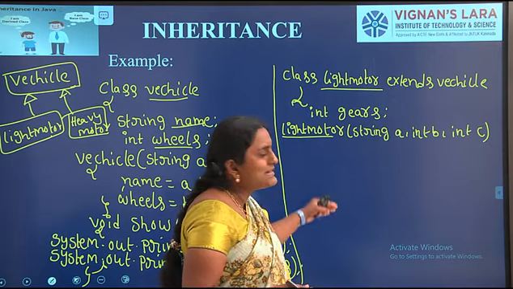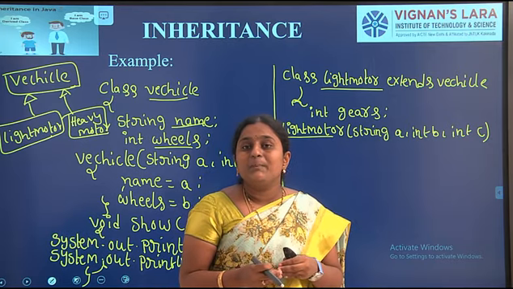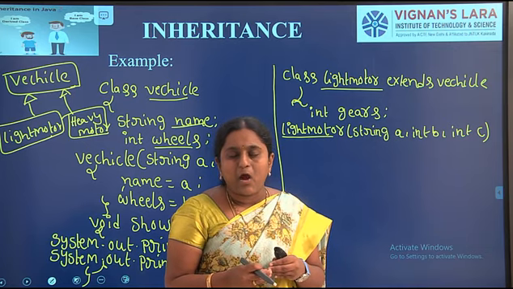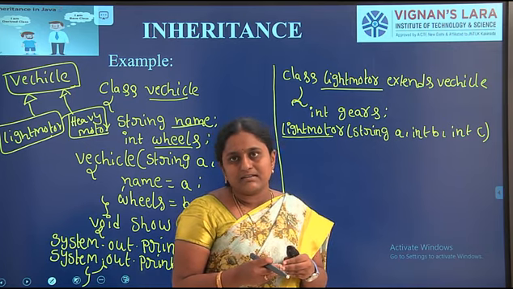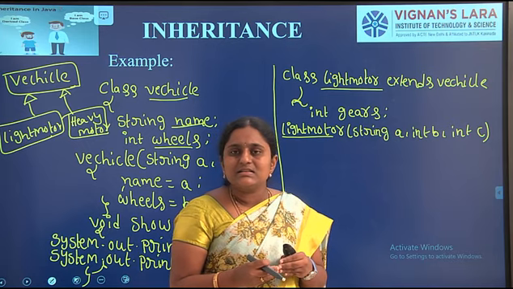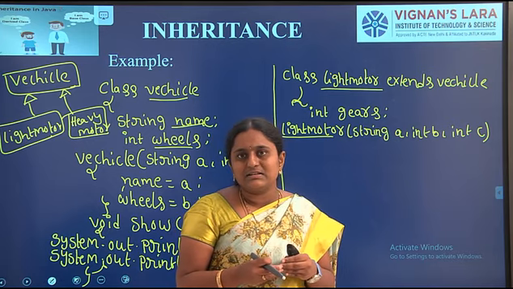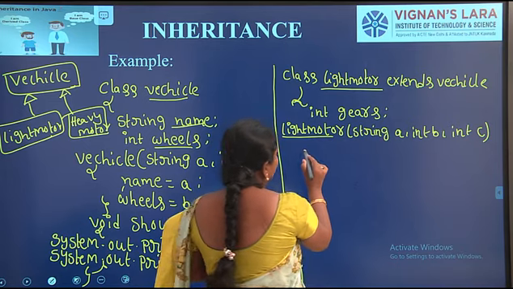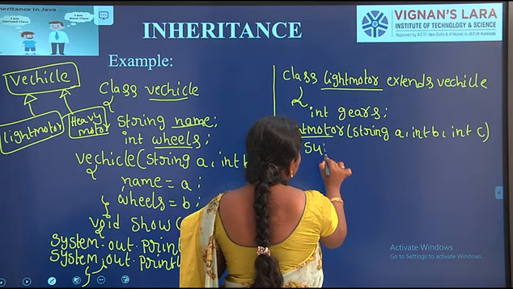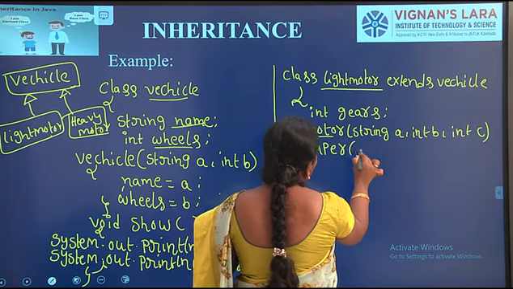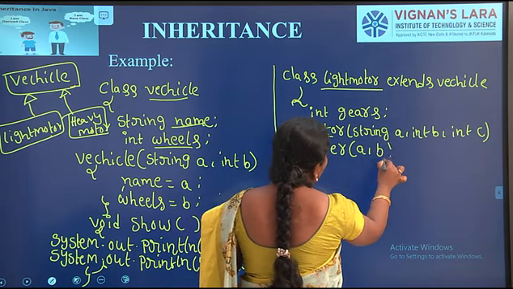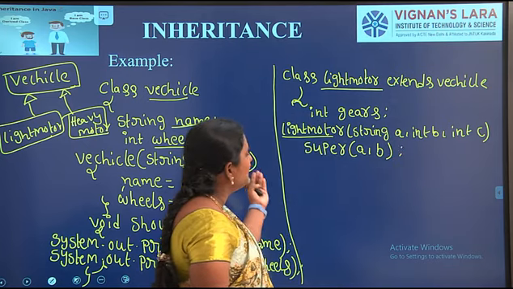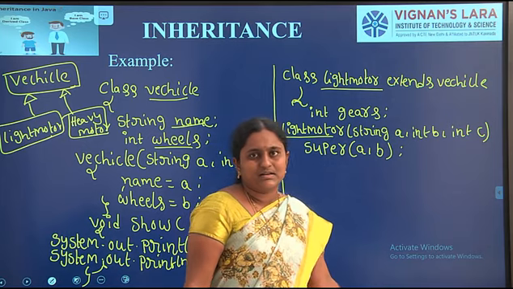In this subclass I have to access the superclass constructor. If we access the superclass constructor in the subclass, it must always be the first statement in the subclass constructor. Here I am calling the super constructor, super A comma B. So we can access the name and wheels data members from the superclass constructor.